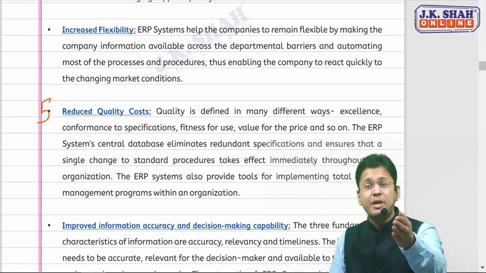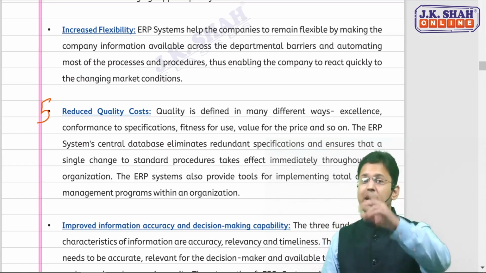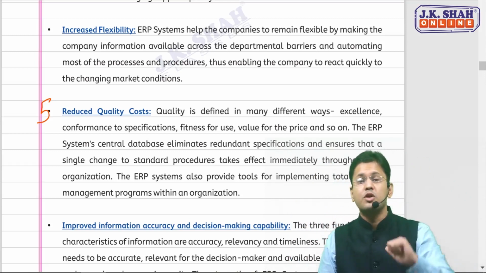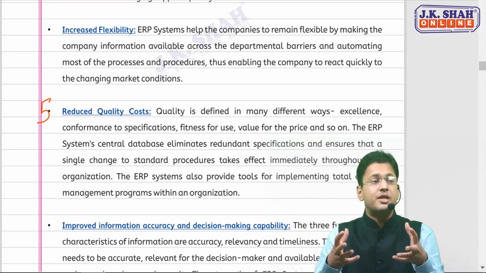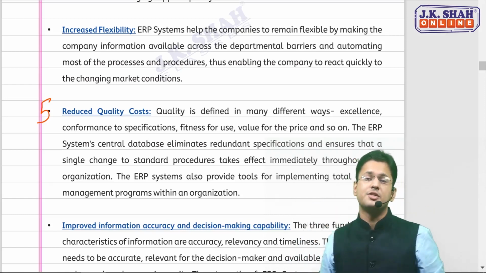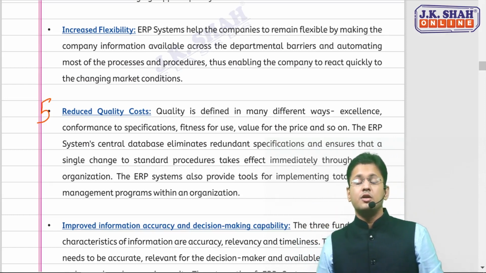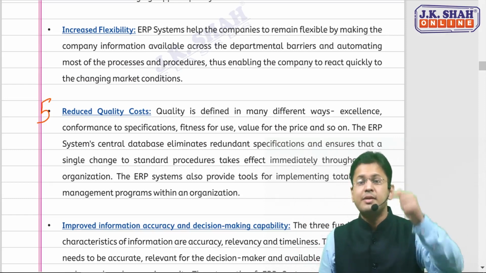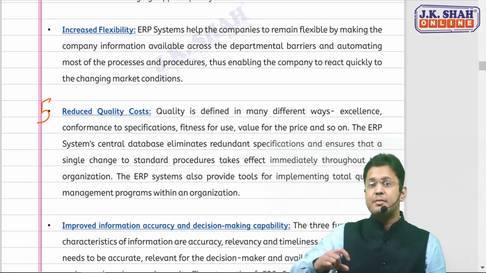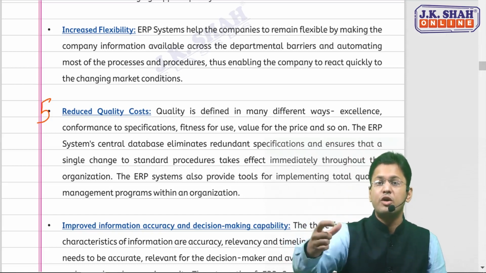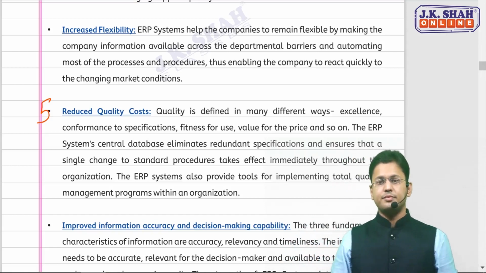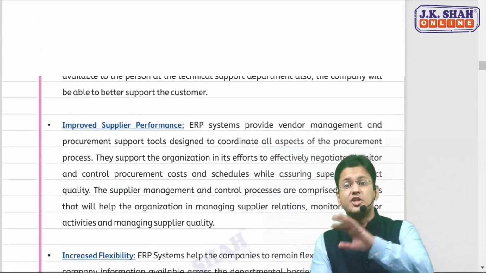So are you cramming the point? No kids, you're not cramming the point. You're just logically arranging them. So the first one was, sir, ERP does what? It integrates the information, because the logic of ERP is a fully integrated system. Due to which your lead time has reduced, due to which your cycle time has reduced. And since the cycle time has been reduced, you can deliver the product on time. So on-time shipment is there. And your quality cost has reduced. Now this was our reduction.